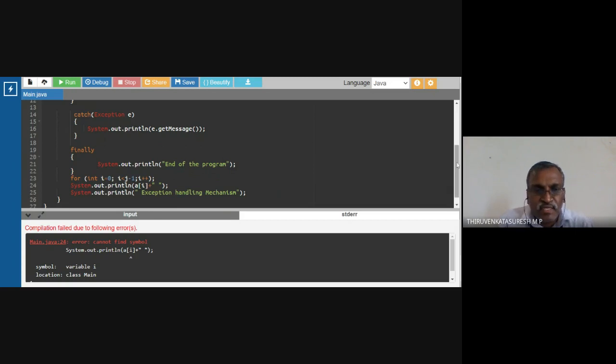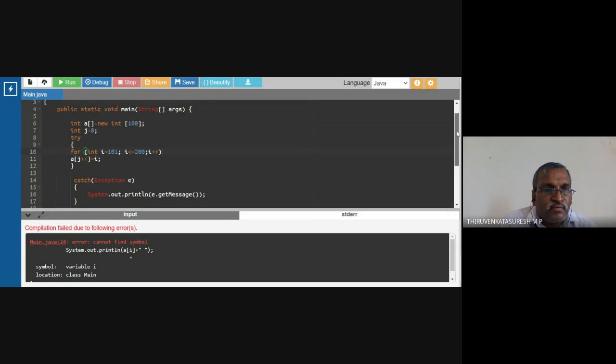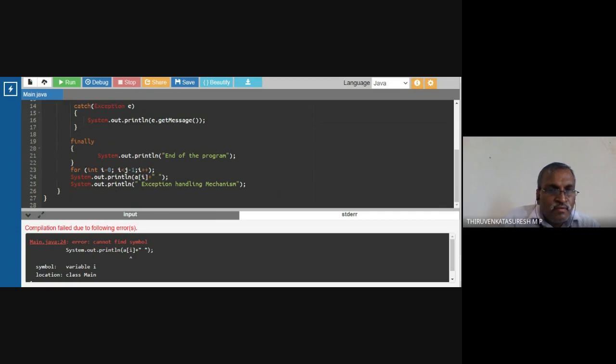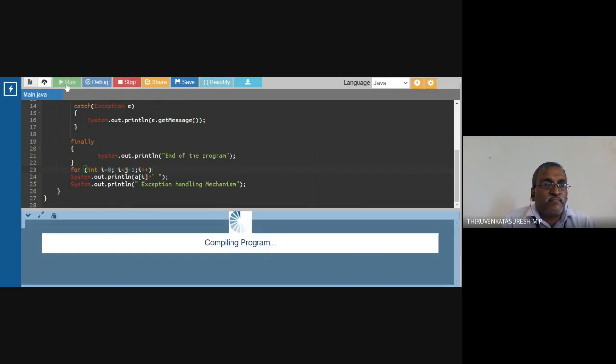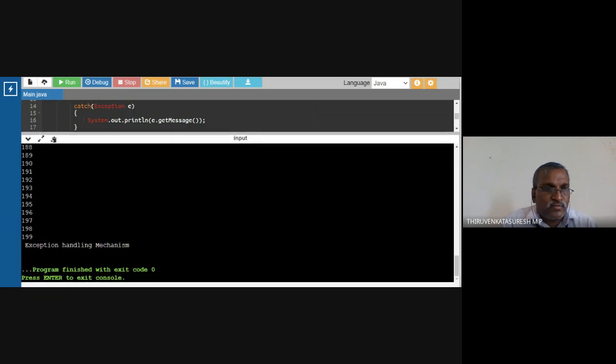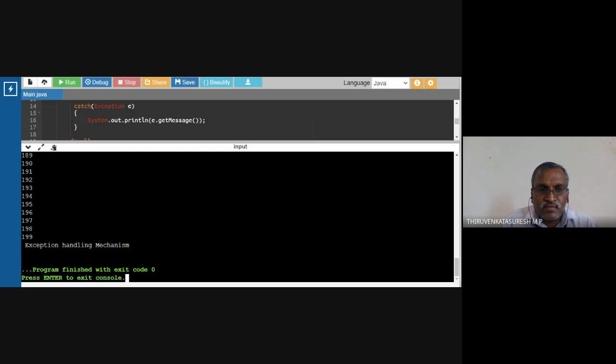Cannot find the symbol here. Why? Because a is an array. Same problem. Okay, so all the elements are displayed here. The values from 101 to 200 are going to be stored in this array.